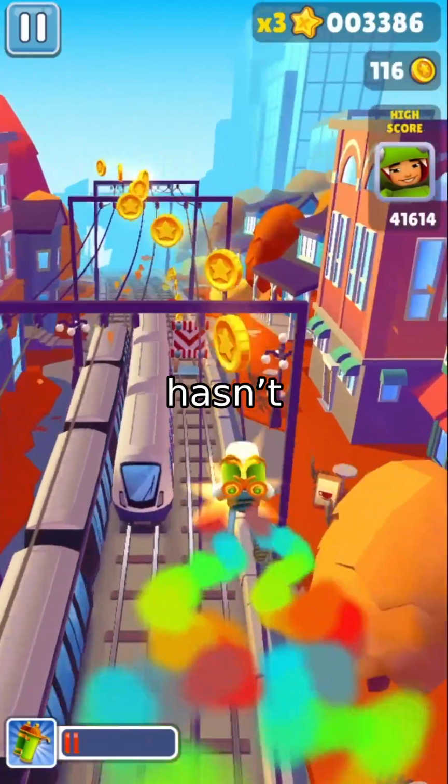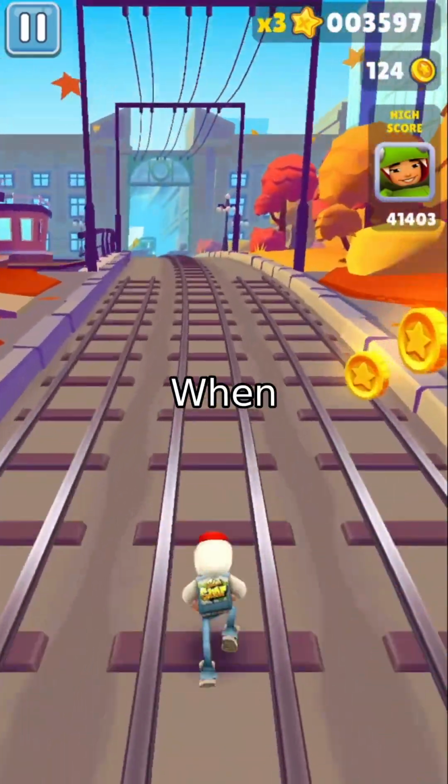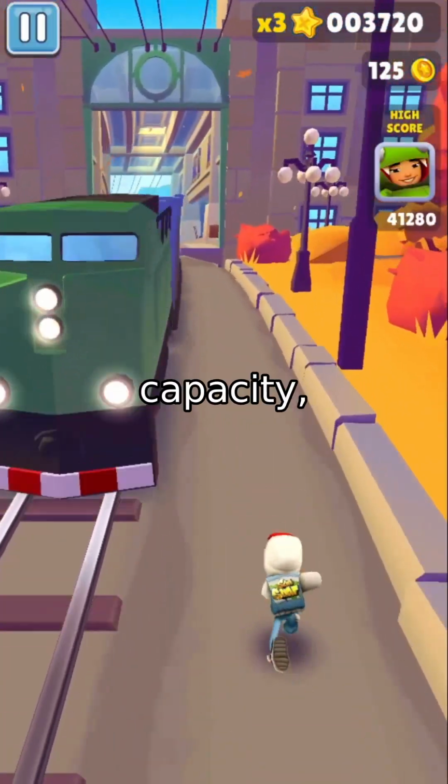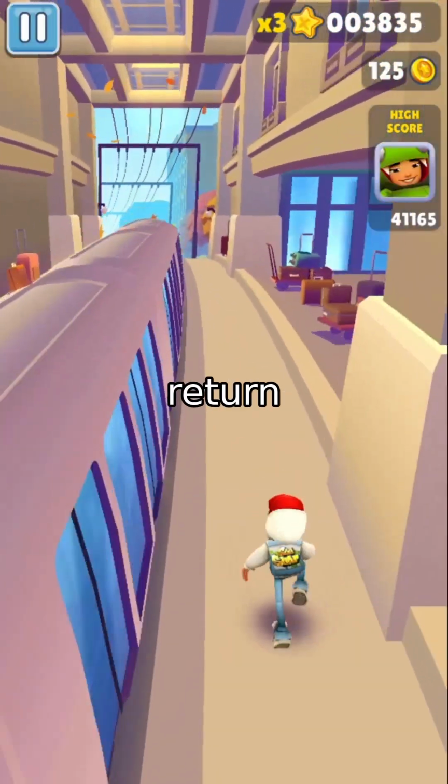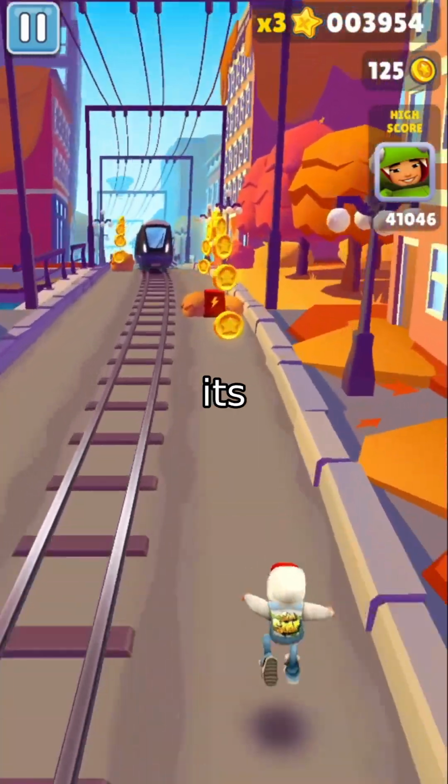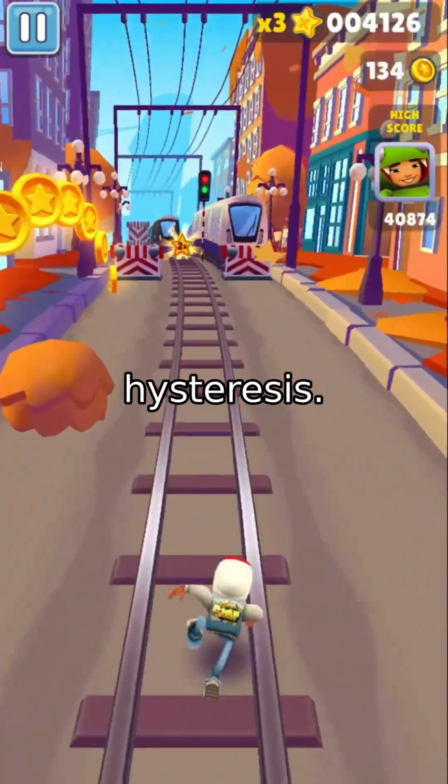But here's the problem that hasn't been formally addressed until now. When you squeeze the memory budget and then return it to full capacity, the agent's capability does not return with it. It settles permanently below its pre-squeeze level. We call this memory hysteresis.